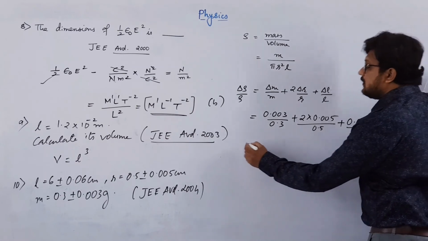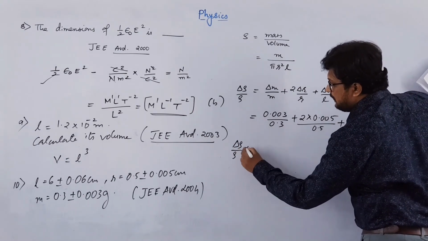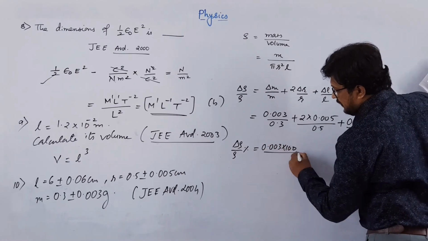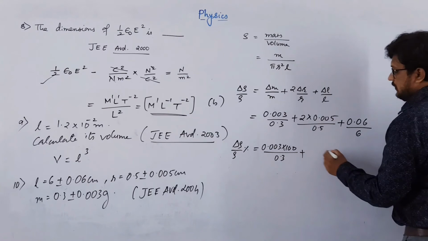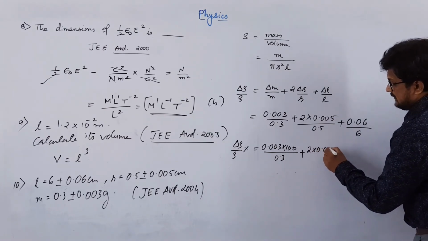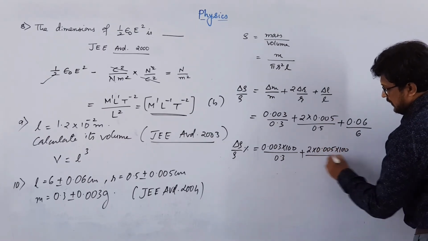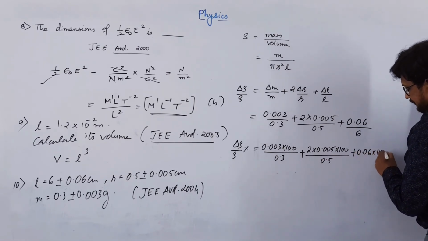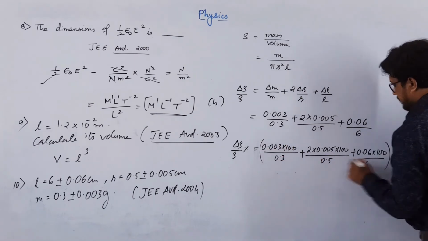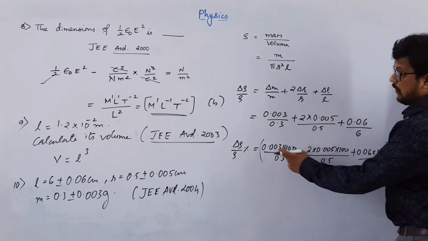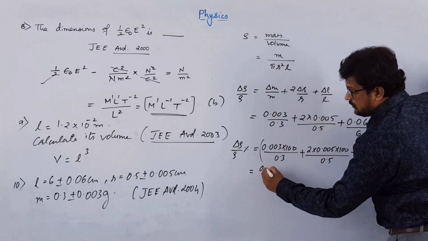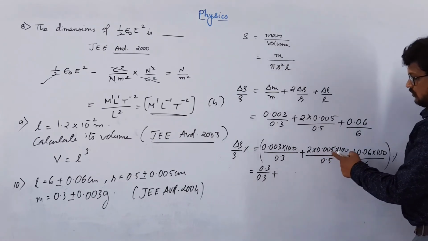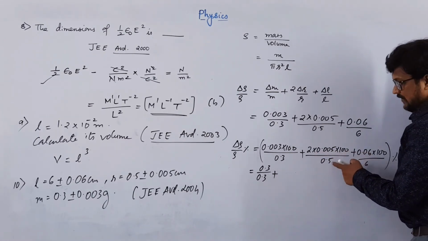Now we want to find percentage error. So delta rho by rho in percentage will be 0.003 into 100 divided by 0.3 plus 2 into 0.005 into 100 divided by 0.5 plus 0.06 into 100 divided by 6 percent, right? So 0.003 into 100 is 0.3 over 0.3, and 0.005 into 100 is 0.5, 0.5 divided by 0.5 is 1.